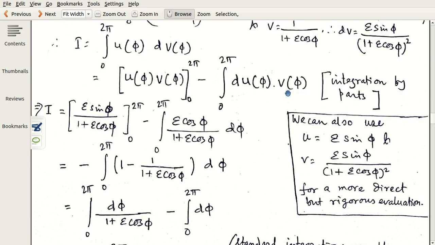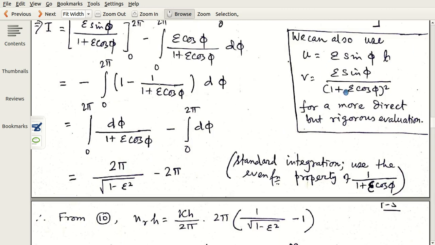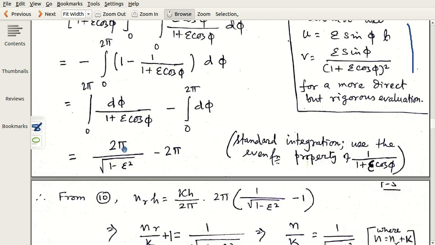I have done it in one method, and another possible method is hinted here in this part. And one more thing I tell you, there is another integration which we will need to evaluate, and I tell you to do it on your own.